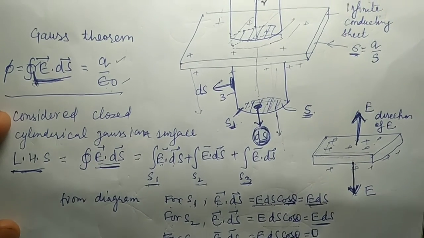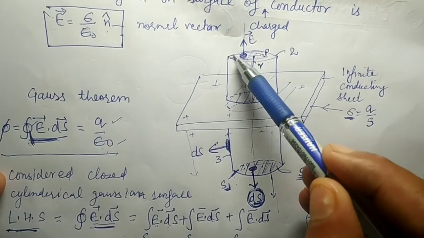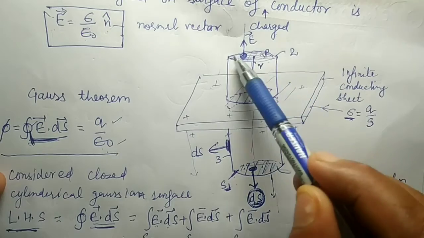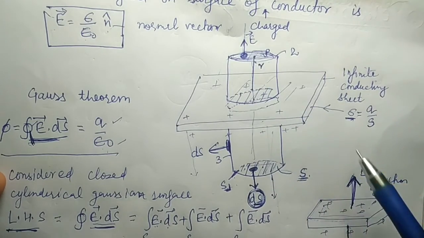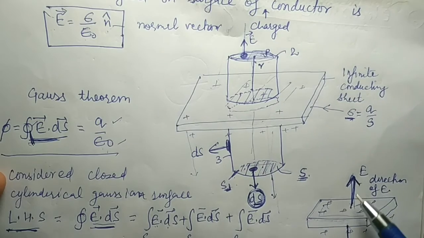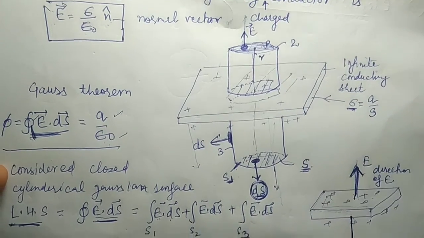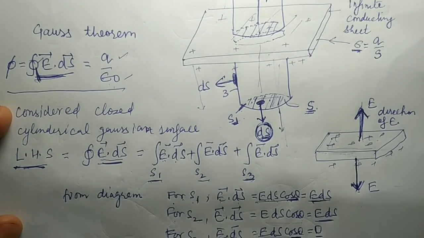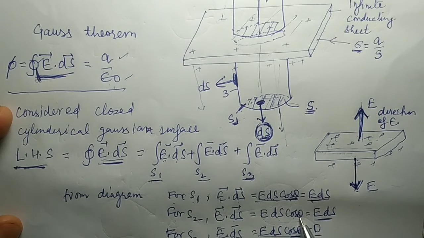Now if you see the S2 surface, for this surface, the direction of ds is upward, and the electric field is also upward. Both are in the same direction, so again the angle is 0 degree. So it becomes E dot ds, that is E ds cos theta, cos 0 is 1, so it becomes E ds.